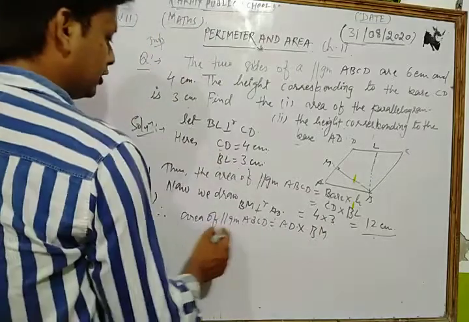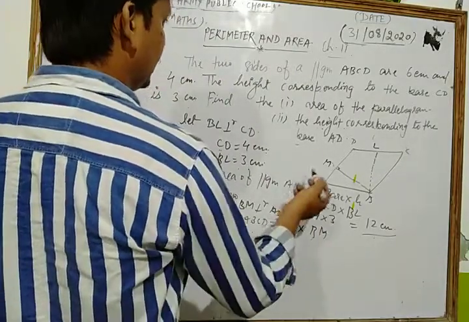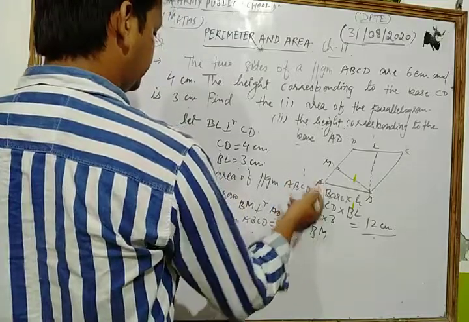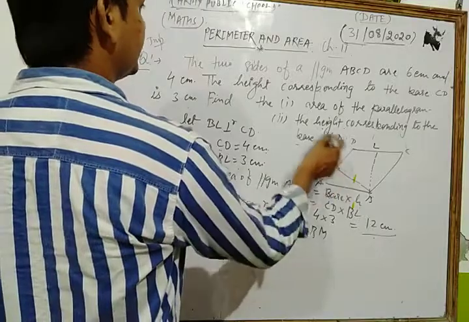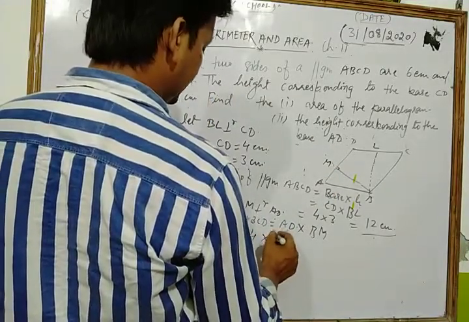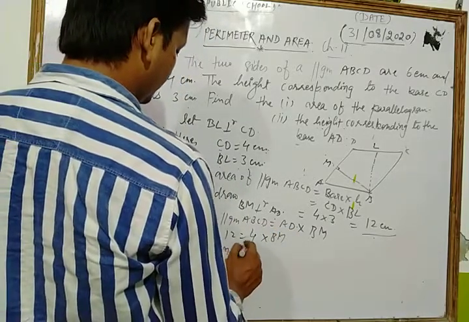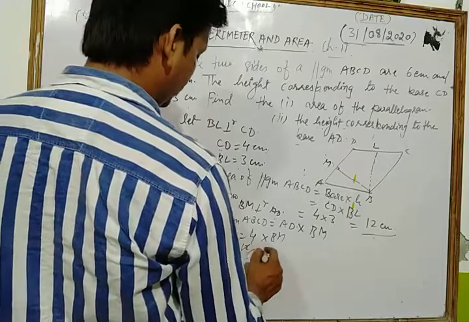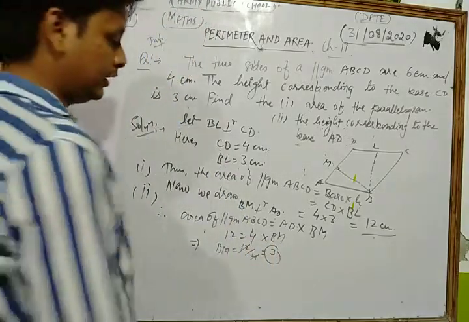Now we found the area of parallelogram as 12, and another base is 4 into the corresponding height, take BM. So the value of BM is equal to 12 upon 4, that is 3. So their corresponding height will be 3 centimeter.